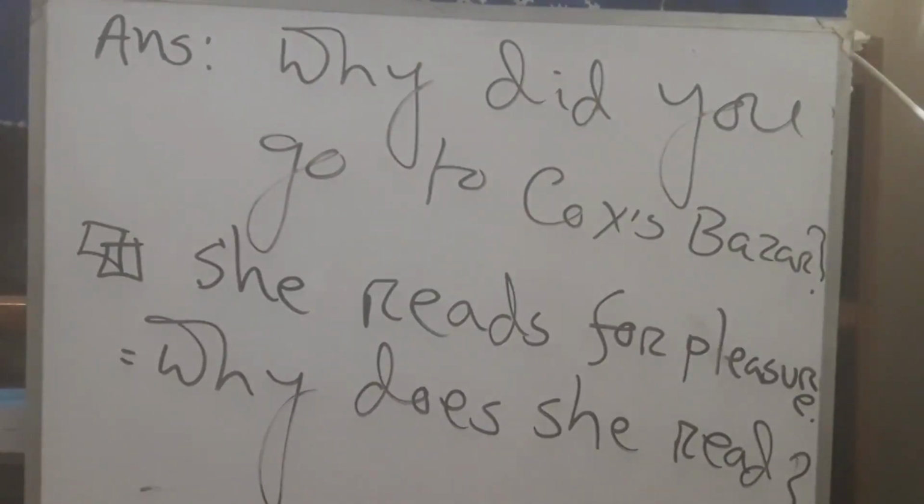She reads for pleasure. So dear students, here there is a reason, there is a cause. Why does she read? She reads for pleasure. Here I have used does because we have seen SES with the main verb. So dear students, when you see the main verb is past, you have to use did auxiliary verb. And when you see present tense, SES, you have to use does. But if you see there is no SES but principal verb is present, then you have to use do.